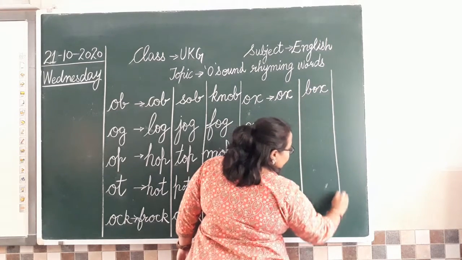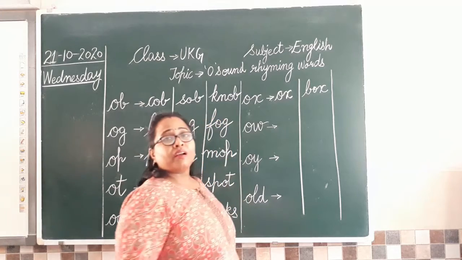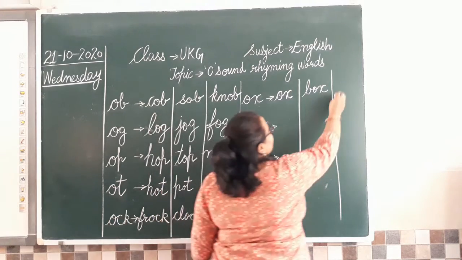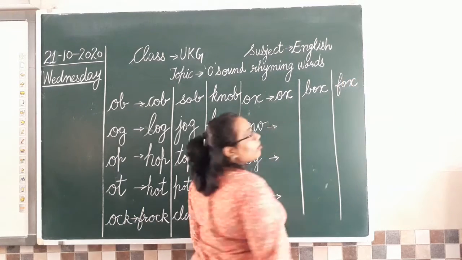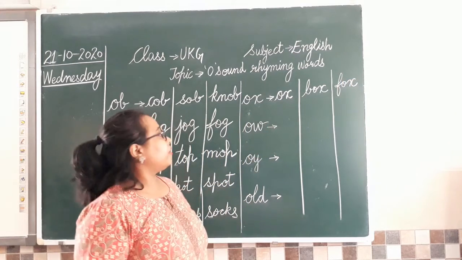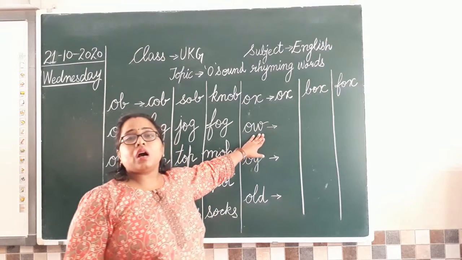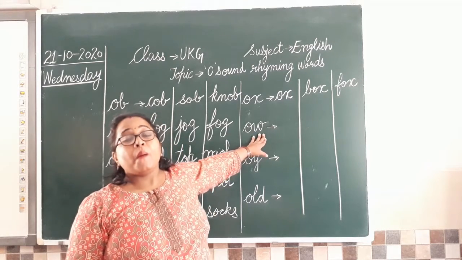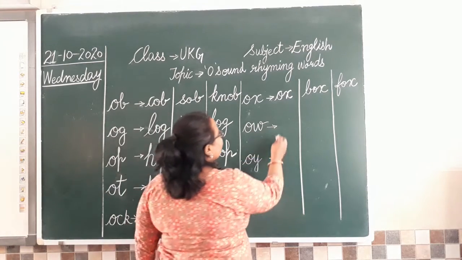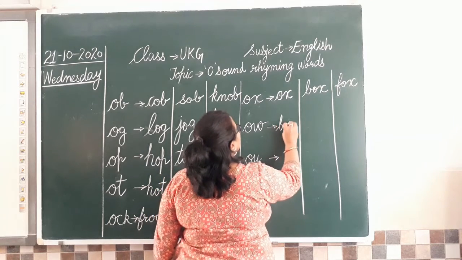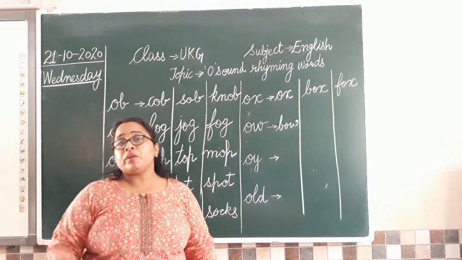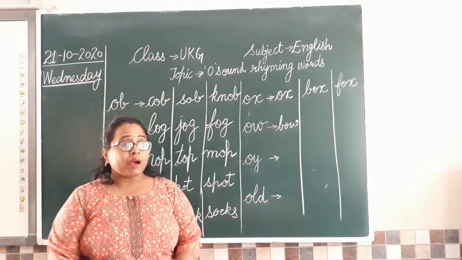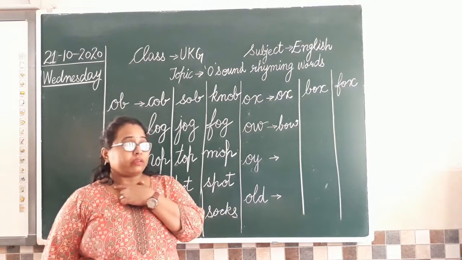Box. And which is the last we are going to write? Fox. Yes. So that is fox. Clear? Great. Next we have is ow sound. Bow. Yes. So you all wear bow when you wear suits for going outside in evening parties and all. So we wear smart suits and we wear a bow with it.